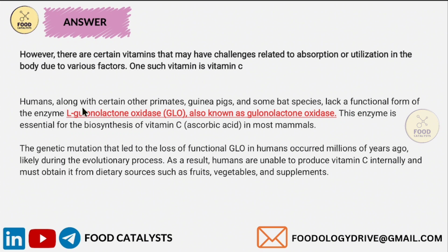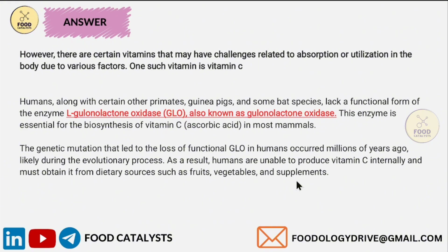Because humans, along with certain other primates, for example guinea pigs and some bat species, lack a functional form of the enzyme L-gulonolactone oxidase, that is GLO. This enzyme is essential for the biosynthesis of vitamin C. It is widely recognized that the genetic mutations that led to the loss of functional GLO in humans occurred millions of years ago, likely during the evolutionary process. As a result, humans are unable to produce vitamin C internally and must obtain it from dietary sources such as fruits, vegetables, and supplements.